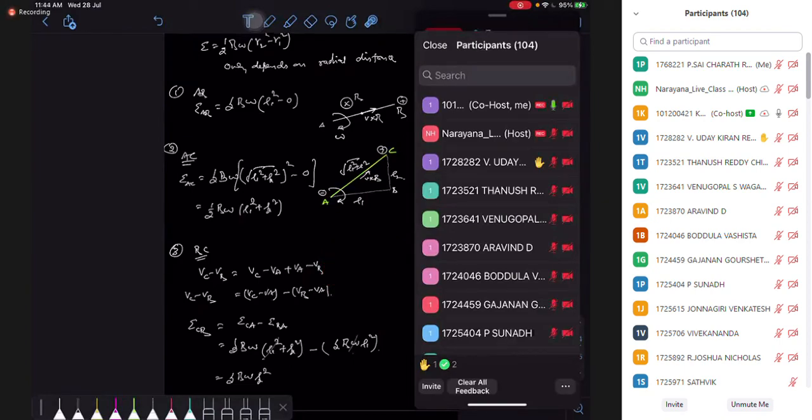Understand? When I say the rod is moving, it is behaving as a battery. So it is a battery not for inside, it is a battery for outside resistance. So is it okay? Understand the point? Yes.